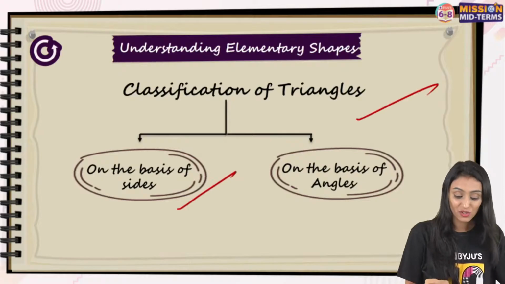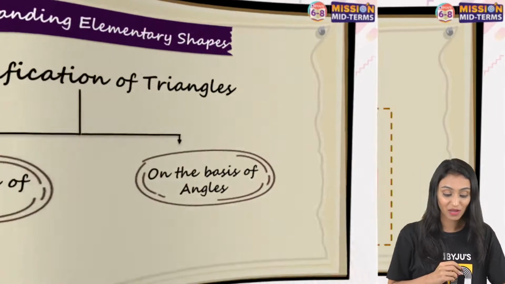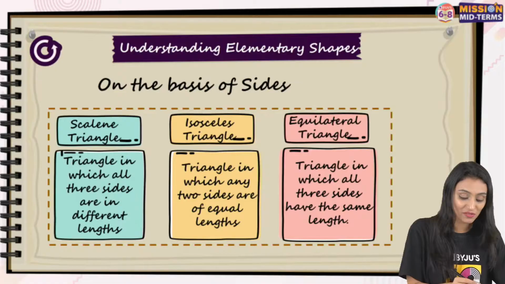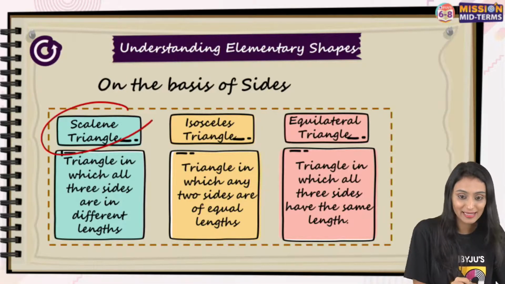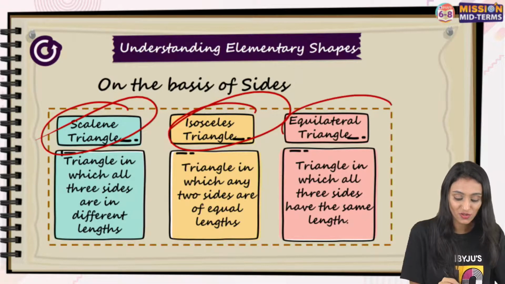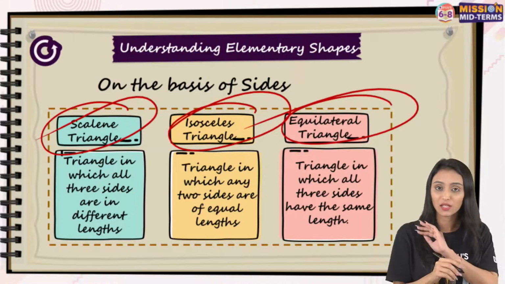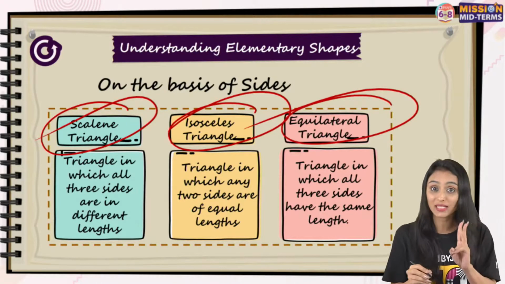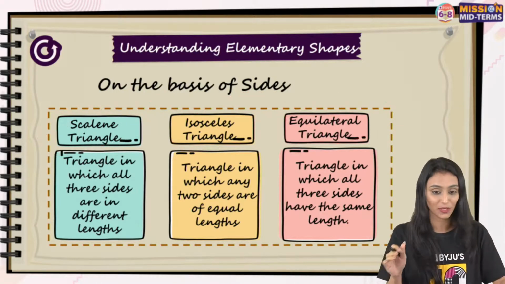We can classify triangles on the basis of sides and on the basis of angles as well. On the basis of sides, we have 3 types of triangles. That is scalene triangle, isosceles triangle, equilateral triangle. In scalene triangle, none of the sides are equal. In isosceles, 2 sides are equal. Equilateral, all the sides are equal. Right?